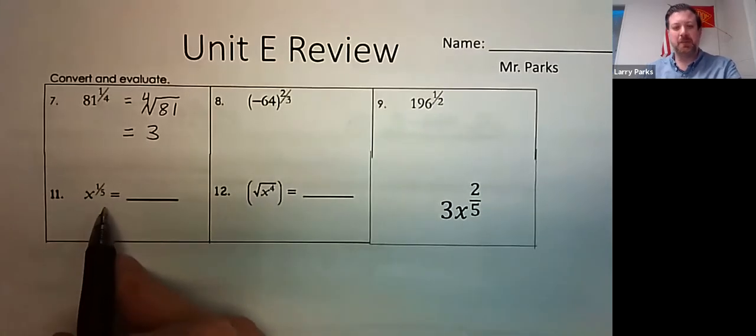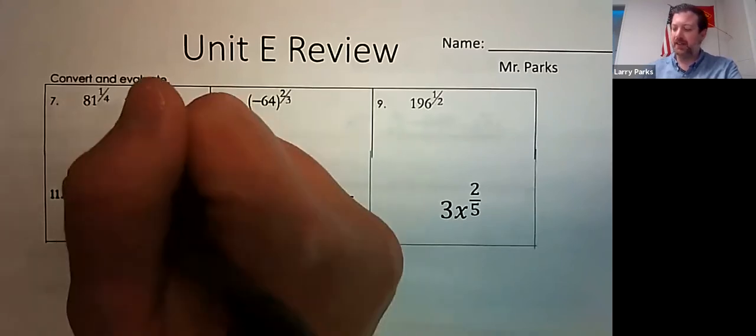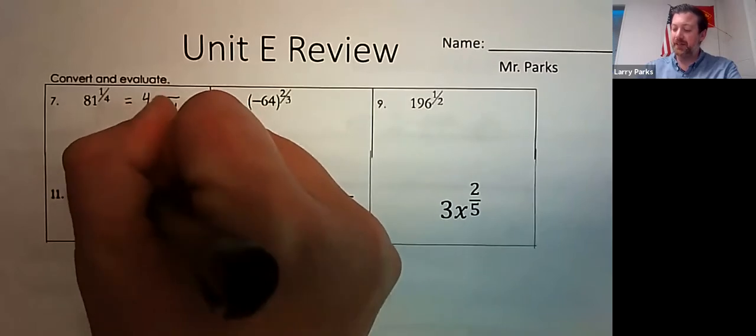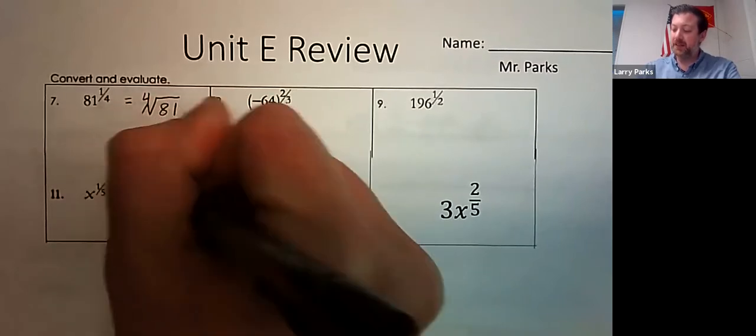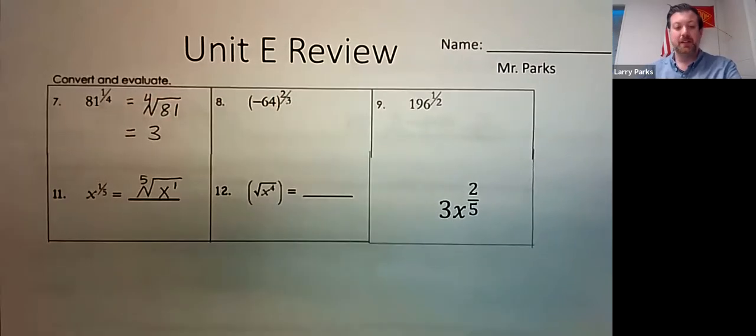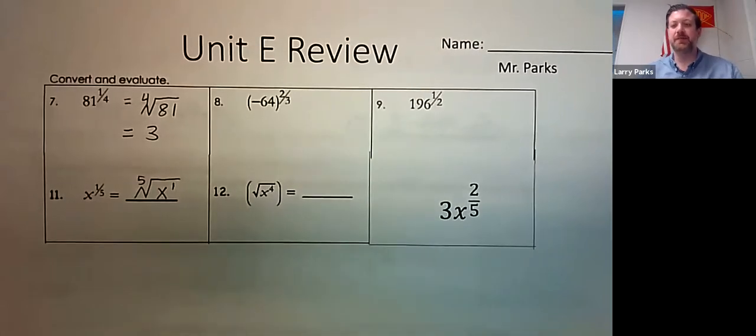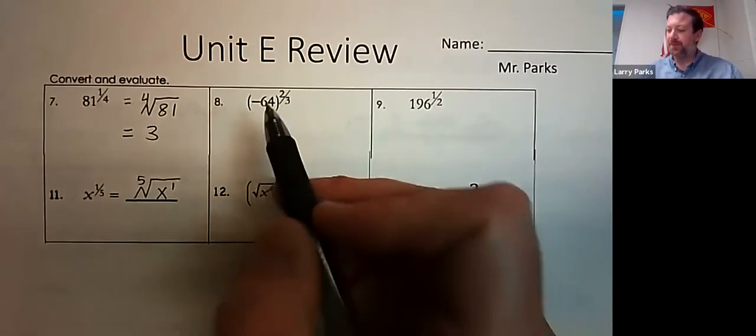If you have a variable like x to the 1/5, all you need to know is how to write that as a radical. That's the 5th root of x to the 1. Technically, you don't need the 1, but you're welcome to put it there.